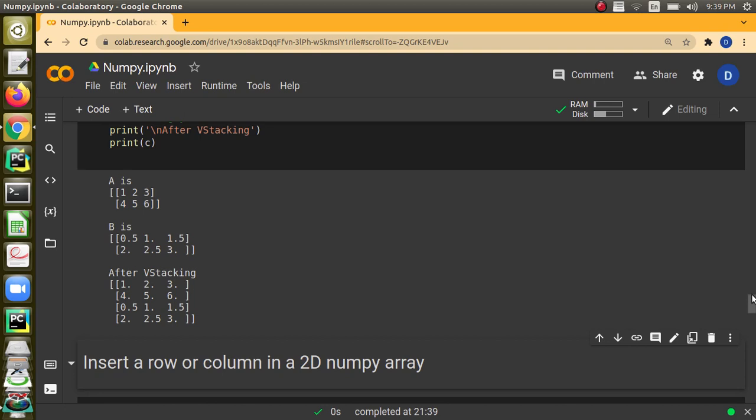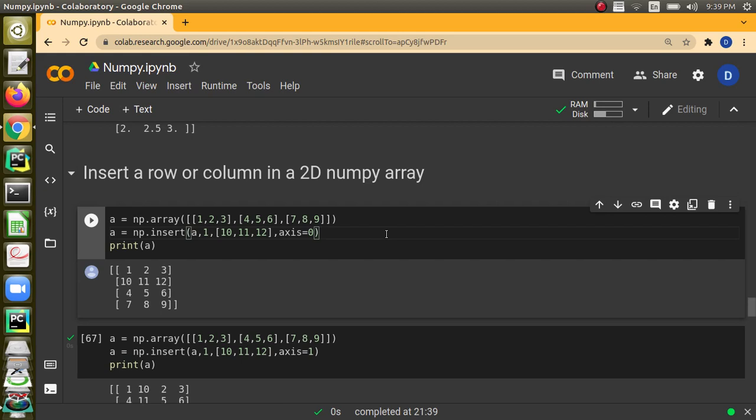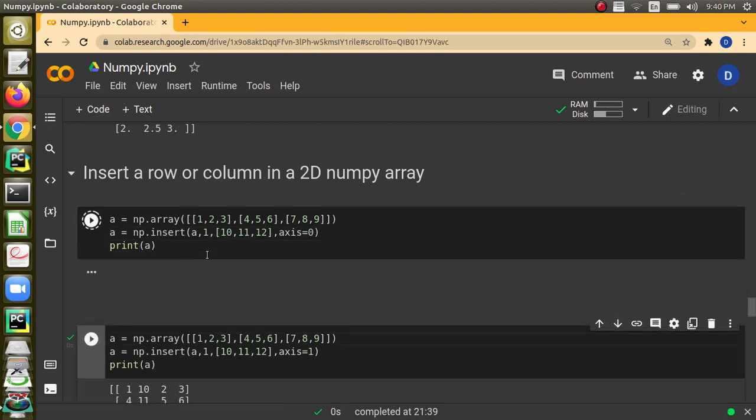Next, what we are going to discuss is about inserting a row or column in a 2D NumPy array. If we have got a NumPy array like this, there are 3 rows already. First we have got 3 rows, and then we are calling the insert function of the NumPy package. We are telling a comma 1, and we are giving an array. Then you are mentioning the axis. Since we are telling axis equal to 0, a new row will be created at the position 1. After we run the code, we can see that the row 10, 11, 12 is inserted.